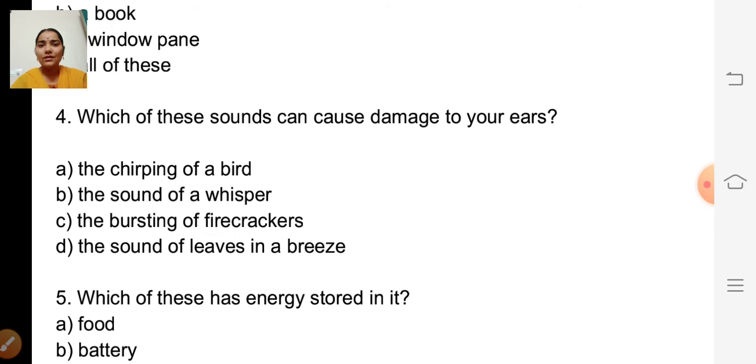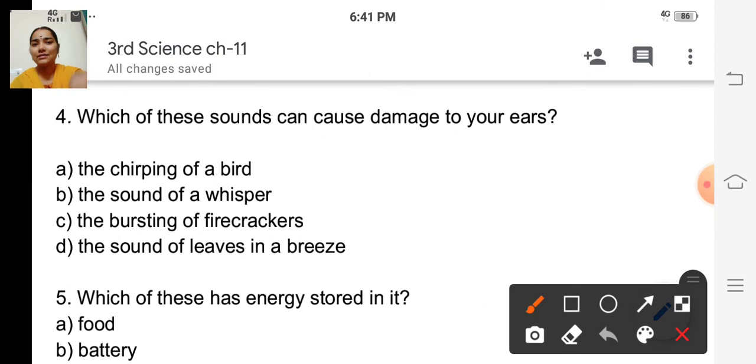No. Third one, the bursting of firecrackers. Fourth one, the sound of leaves in a breeze. So which of these sounds can cause damage to your ears? The bursting of firecrackers, isn't it? So the correct answer is the bursting of firecrackers. Okay.